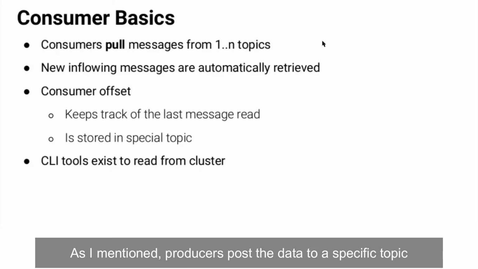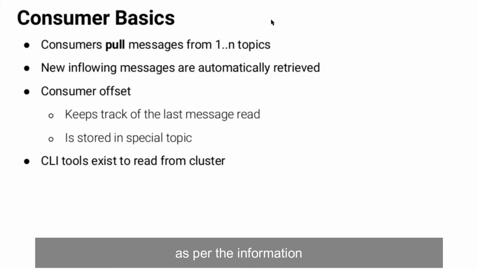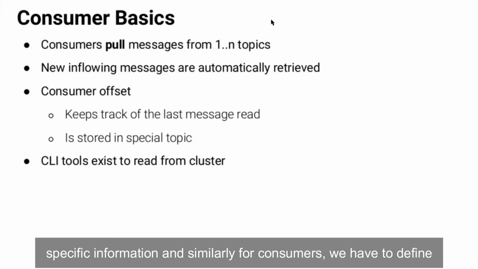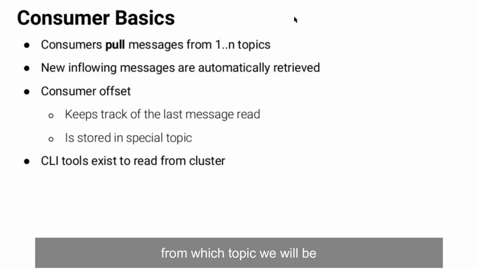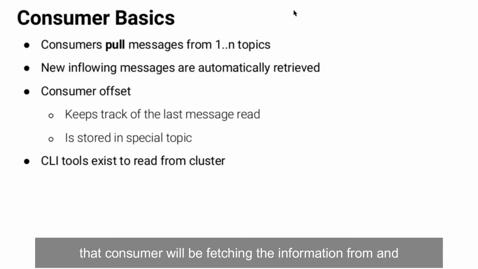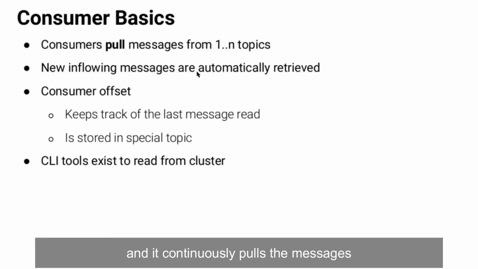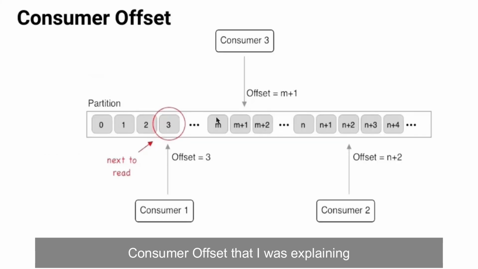As I mentioned, producer posts the data to a specific topic as per the specific information, and similarly for consumers, we have to define from which topic that consumer will be fetching the information. And as I explained, there can be n number of topics, we can have as many topics as per the requirements, and it continuously pulls the messages, principle of offset that I was explaining. So if we set the offset to 3, then based on that it will look for the distributed data as per the offset, and in which partition it is stored.